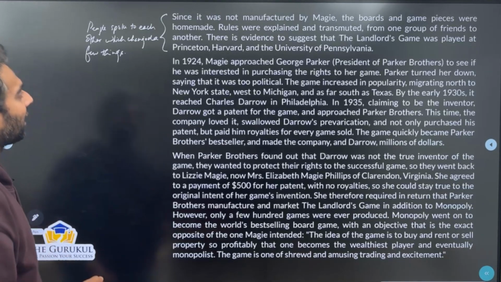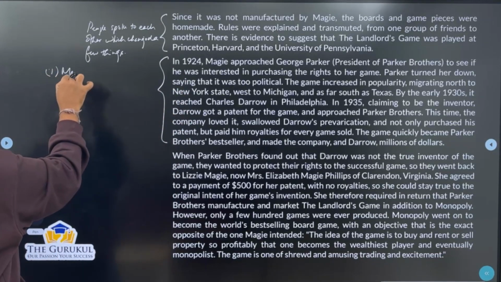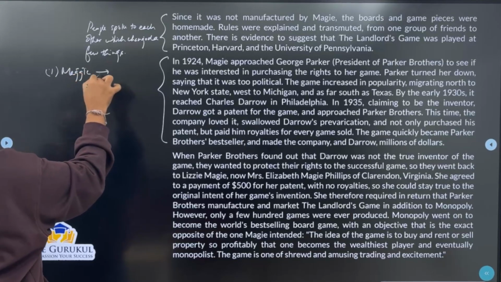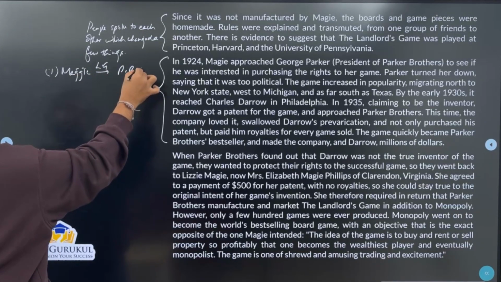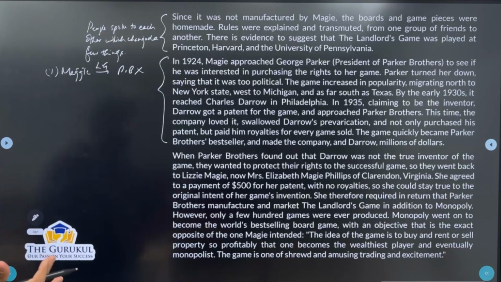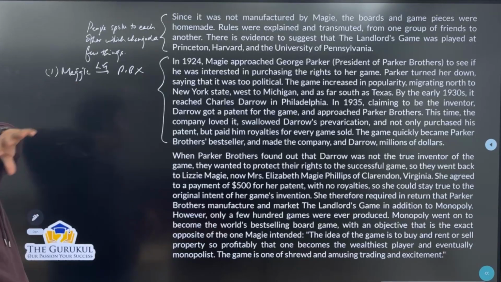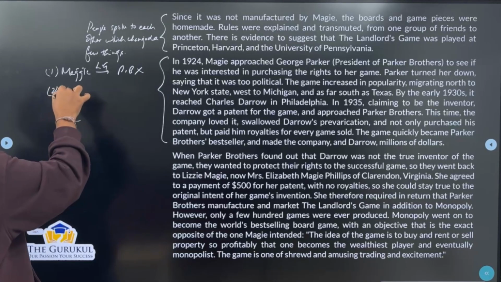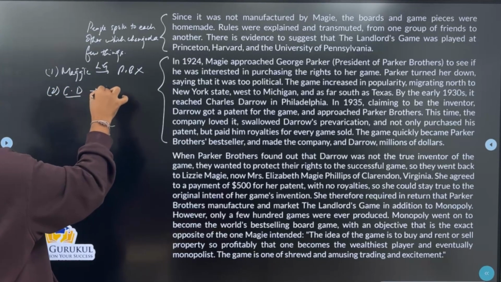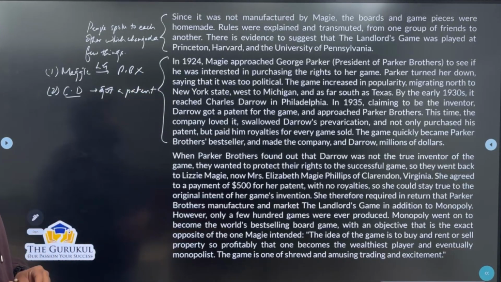So basically, what do I understand over here? Here we have a lot of ideas. First idea is that Maggie wanted to sell the landlord's game to Parker Brothers, but Parker Brothers said no. Second thing, the popularity for this board game grew exponentially. It traveled across the world. The game traveled across the world, and that is where it reached Charles Darrow. Now, Charles Darrow got a patent claiming he was the real inventor of this game.